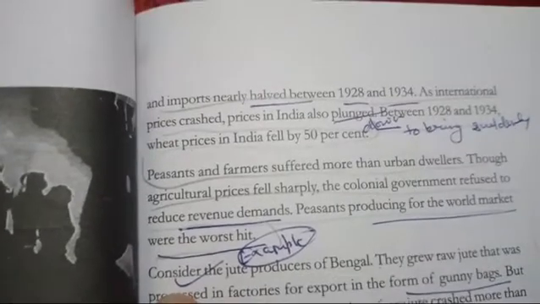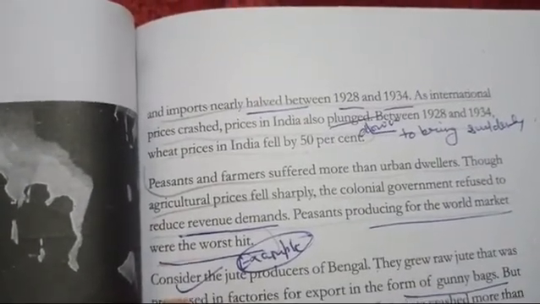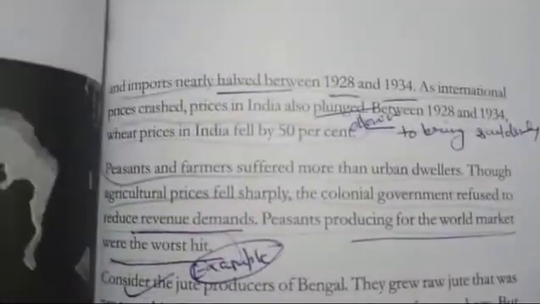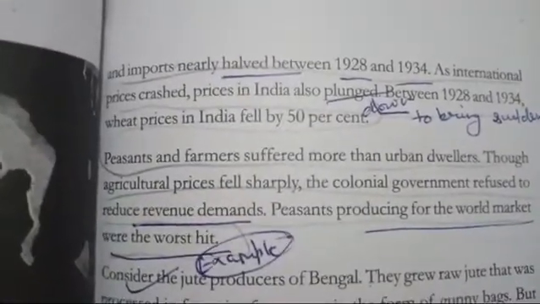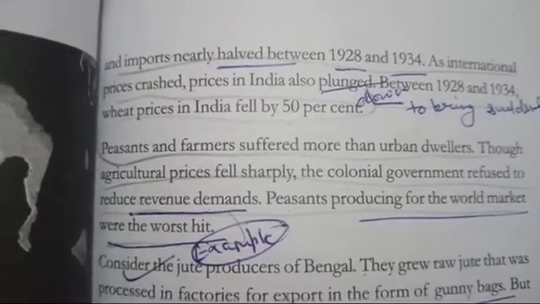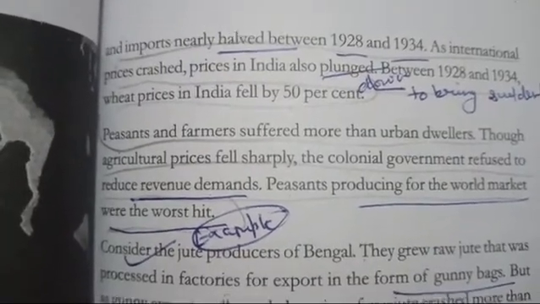India's exports and imports nearly halved between 1928 and 1934. It was cut down by 50% between 1928 and 1934. As international prices crashed, prices in India also plunged.